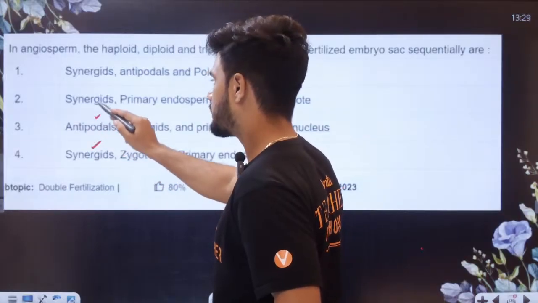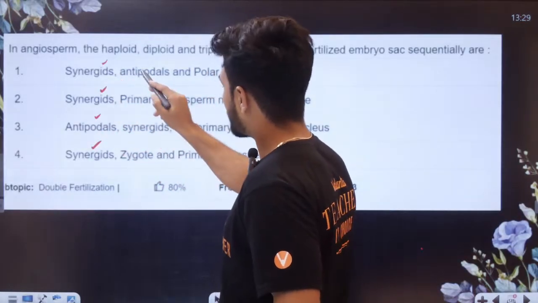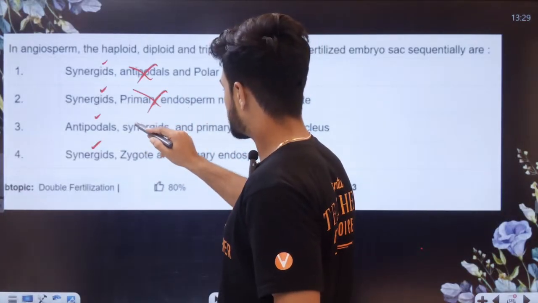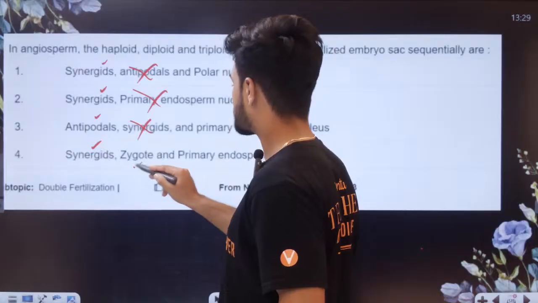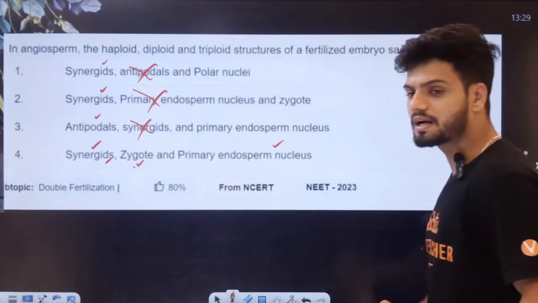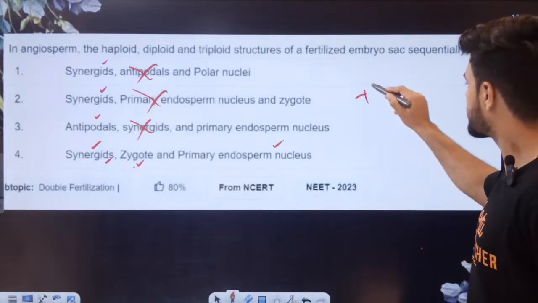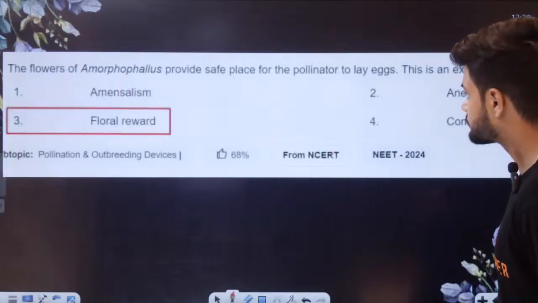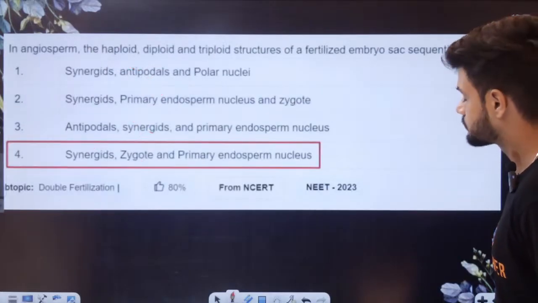Antipodals are also haploid. Diploid is the zygote. Primary endosperm nucleus is triploid. So what is the answer? Option number 4. Plus 6 marks.